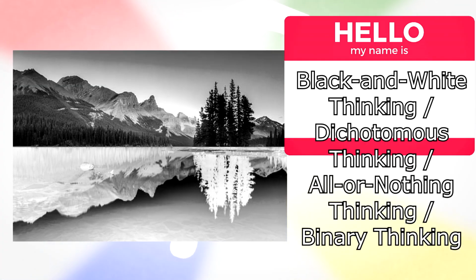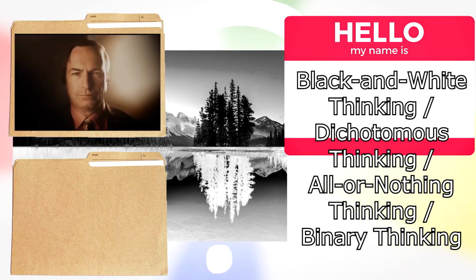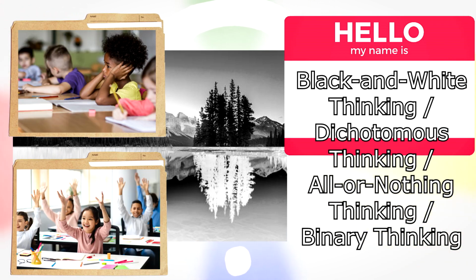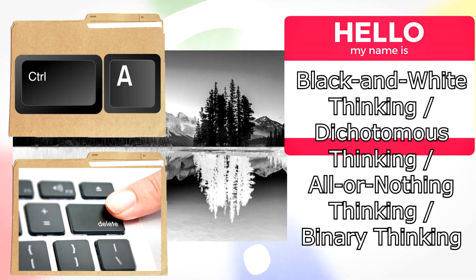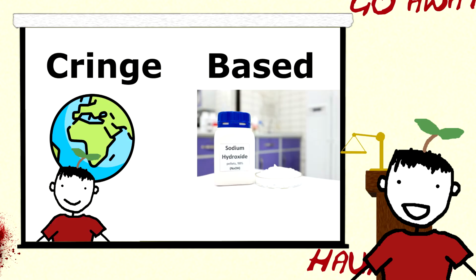Black and white thinking is a common assumption that classifies everything into two categories: good or bad, right or wrong, truth or lie, all or nothing. Reality is a spectrum between the extremes, but categories are convenient and simple.